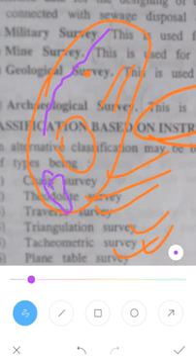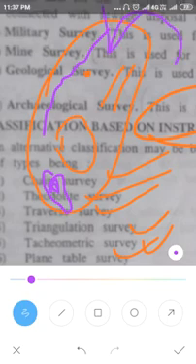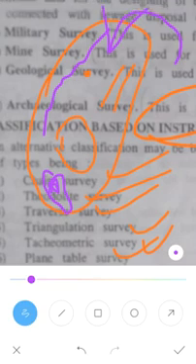All these locations can be transferred. Whatever is there in the ground, that complete reality can be transferred to the drawing sheets by using the plane table survey.